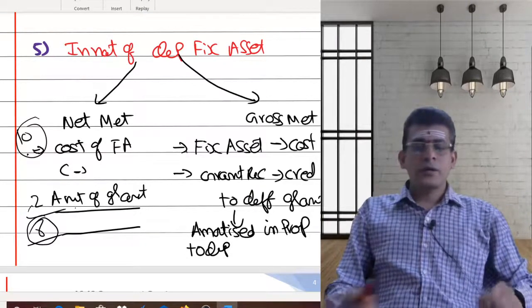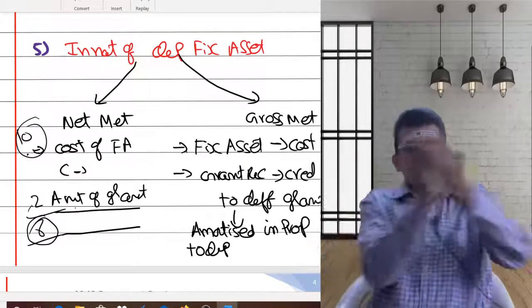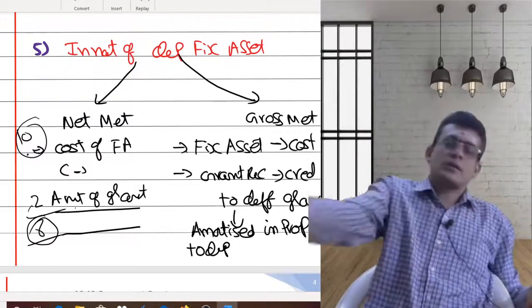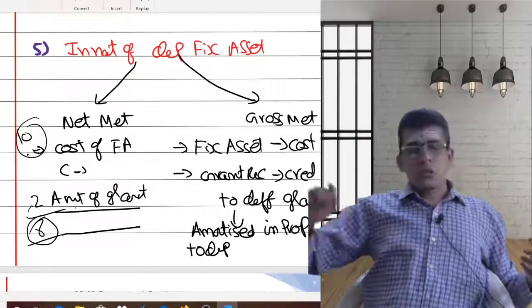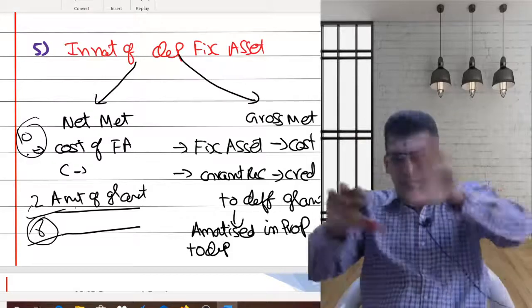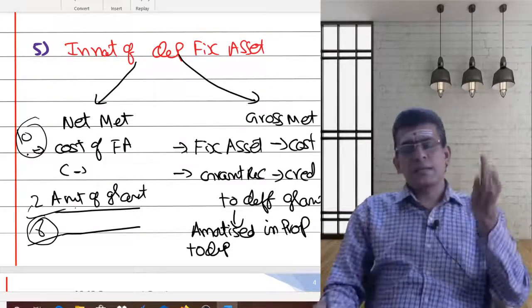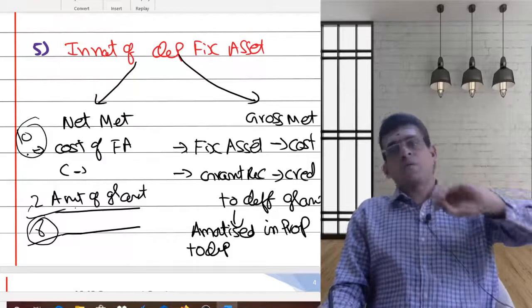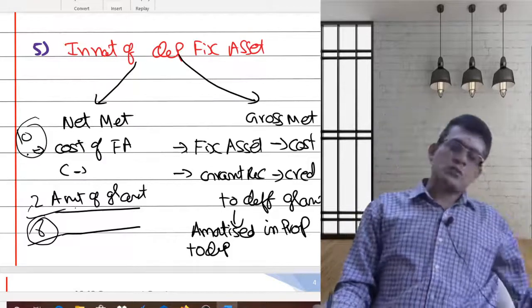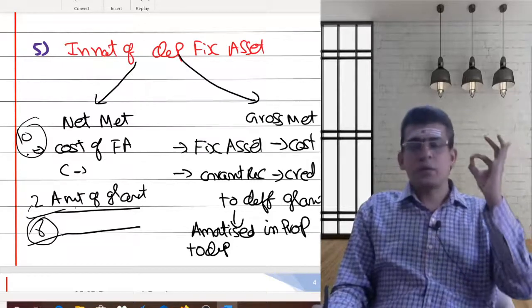Here what you are doing? Entire thing you are considering as a part in your deferred revenue account. From there you are transferring to your profit and loss account. Reverse that. Now once you reverse that, the differential will be either debited or credited to the profit and loss account. We'll see this with a few examples, then we can easily understand the refund of the government grant which is happening. So that's basically what AS12 is speaking about.